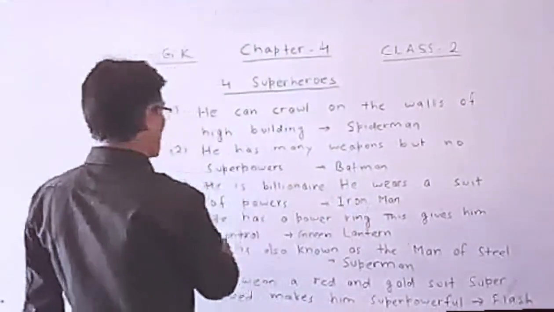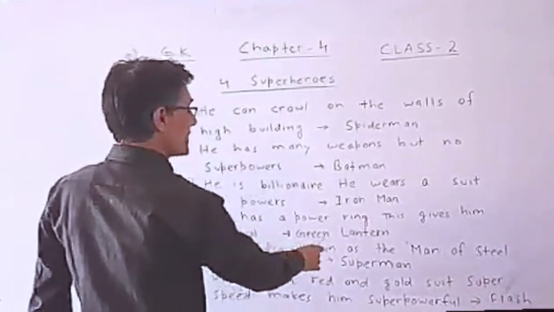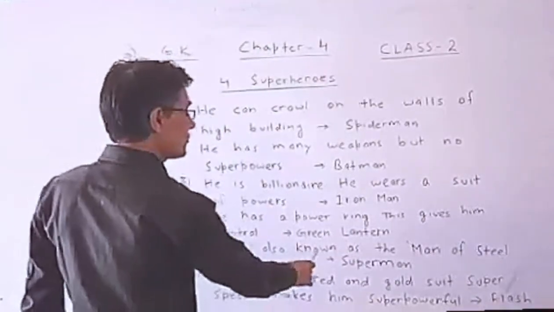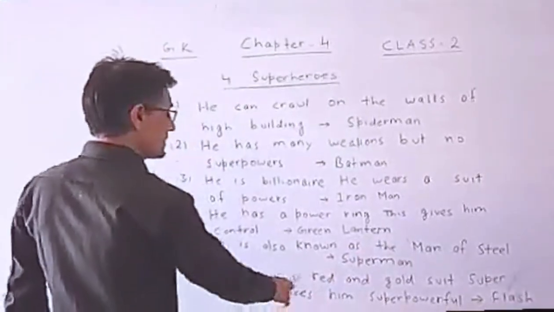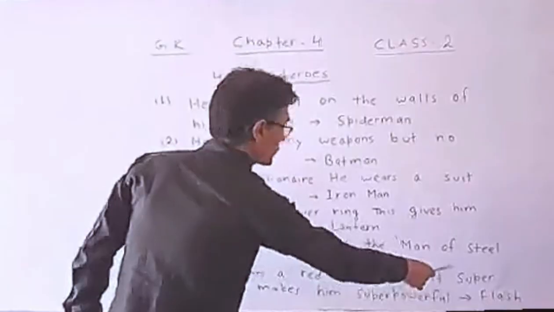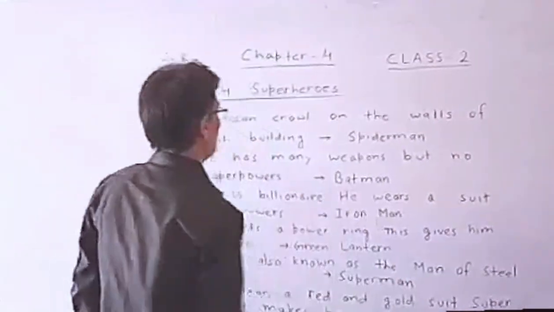Then Iron Man. He has a powering. This gives him control. Green Lantern. He is also known as the Man of the Steel. Superman. He wears a red and gold suit. Super speed makes him super powerful. Then Flash.